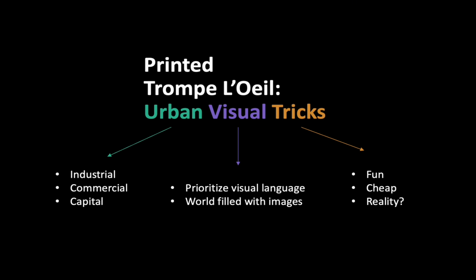Urban. Urban meaning that I will be focusing on the sides of industrial, commercial, and capital. Visual, meaning that it is still a visual language and embedded in visual culture, and it is either a response or a participation in a world filled with images. And finally, tricks, meaning that this method has a funny side, makes us question the reality.